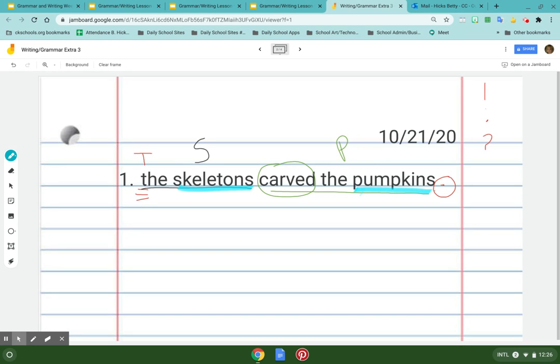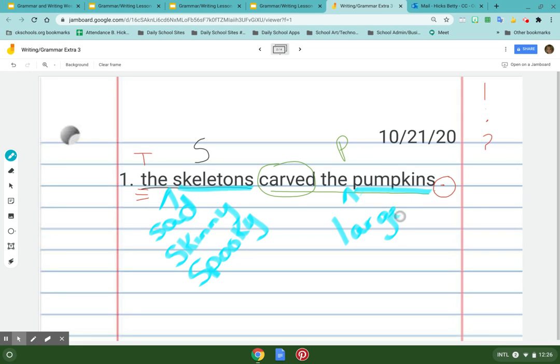So first I think, what kind of skeletons could they be? So I could say the sad skeletons. I could say the skinny skeletons. I could say the spooky skeletons. So maybe I write a few down and then I try to find the best one. I don't have one before pumpkins either. I'm going to say large pumpkins.